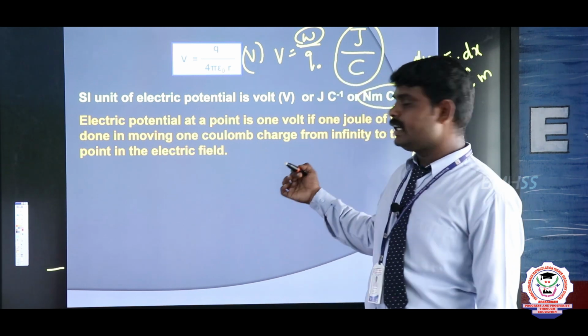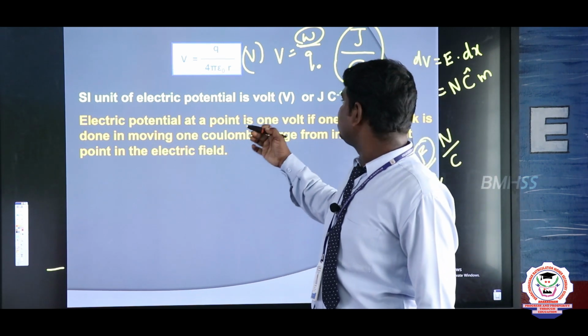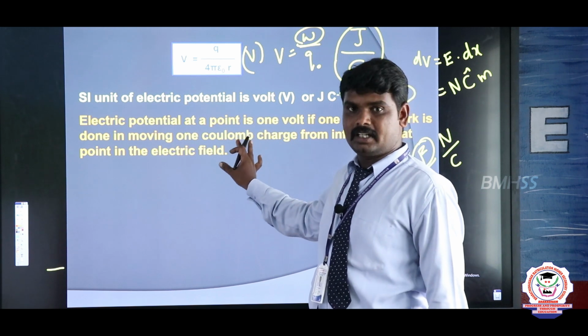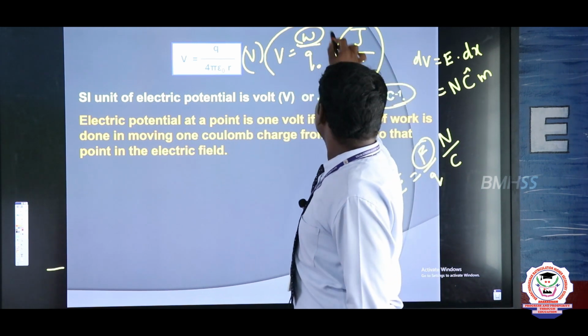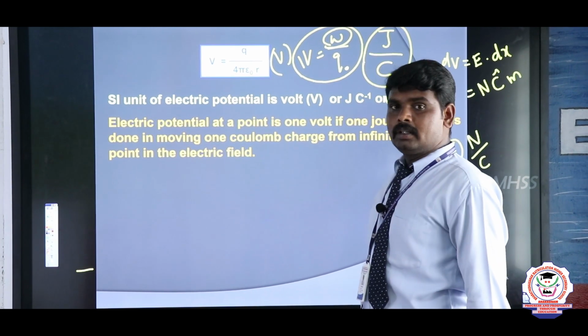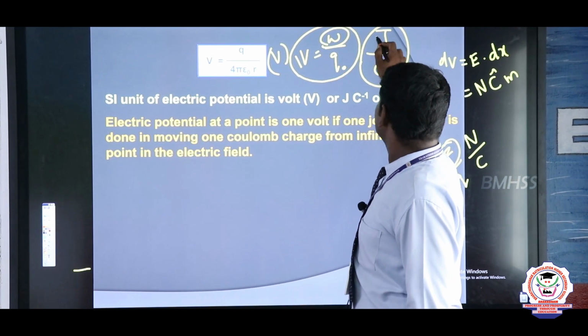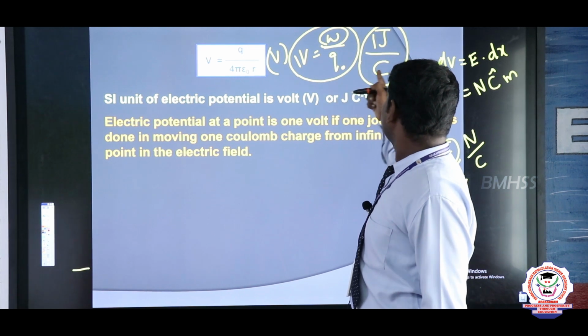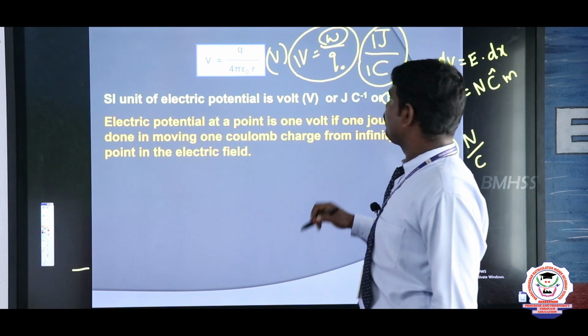Next, we can derive one definition from this equation. The unit of potential is 1 volt, the unit of work is 1 joule, the unit of charge is 1 coulomb.